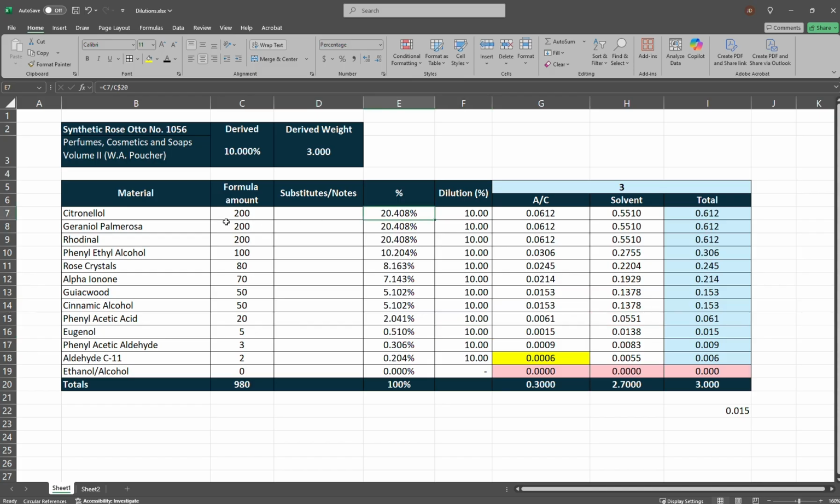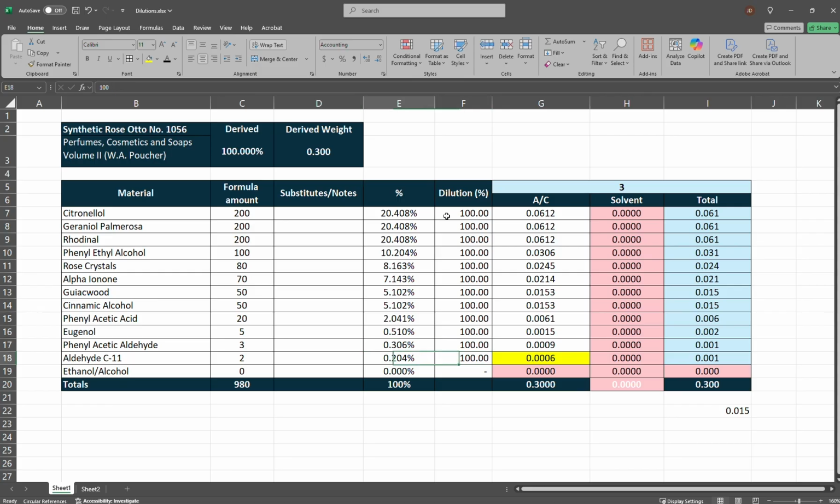I know a lot of folks that only work with undiluted materials. They work with everything neat, 100%. So let's put 100%. All our materials are neat at 100%. We want to get to 3 grams, and our derived percentage is obviously 100%. And 0.3 is the derived weight, because I'm working with a base of 10 here, working with the assumption that everything's diluted at 10%. So that's how this sheet works.